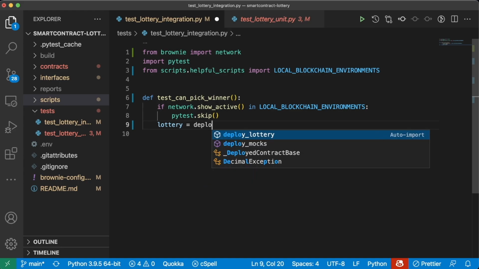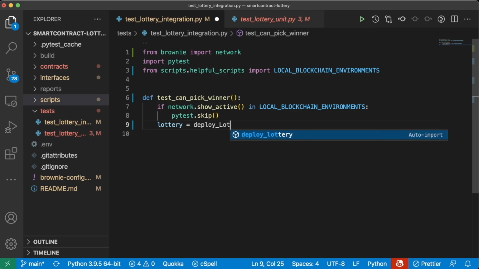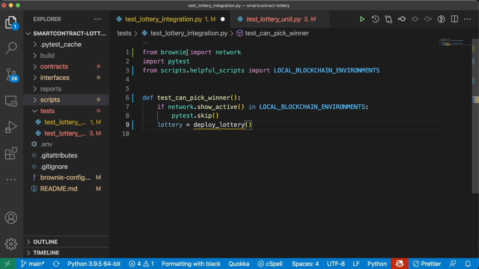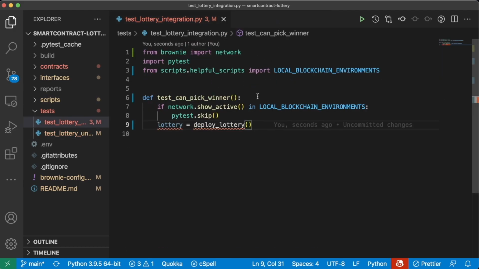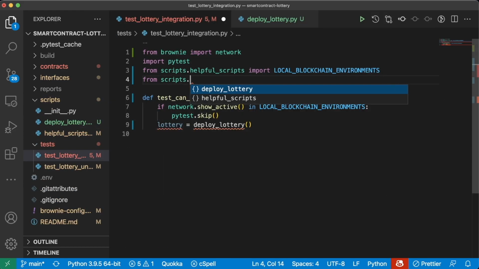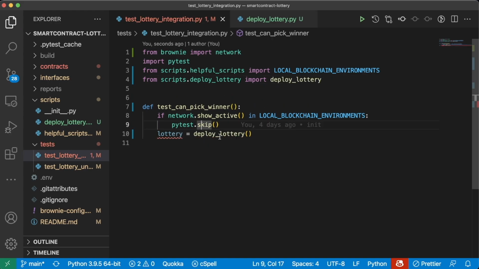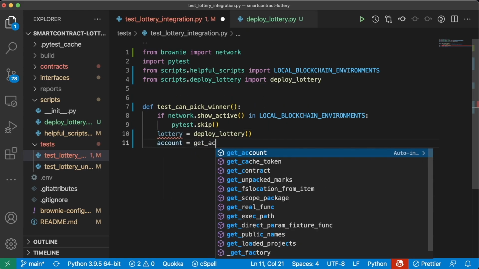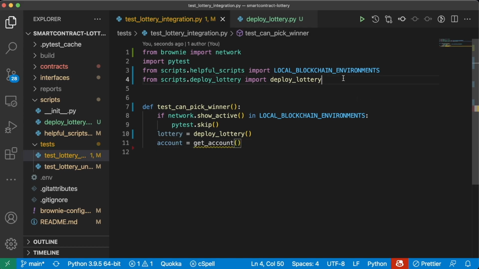So lottery equals deploy_lottery, which we're just going to grab from scripts.deploy_lottery import deploy_lottery. We'll do account equals get_account. Of course, we're going to grab that from our helpful scripts as well.